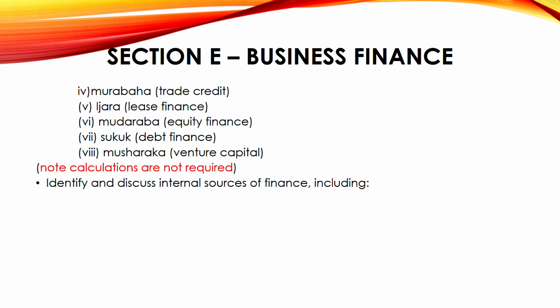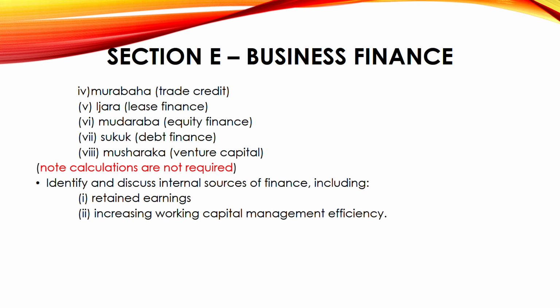Identify and discuss internal sources of finance. Now, sources could be external, outside the business, or internal, inside your organization. What are the internal sources of finance? It could be your retained earnings. Maybe you have a huge amount of retained earnings. It could be your working capital. Maybe you have managed your working capital so well that your current assets, your cash, are more than your current liabilities. So from there you can take from that cash.